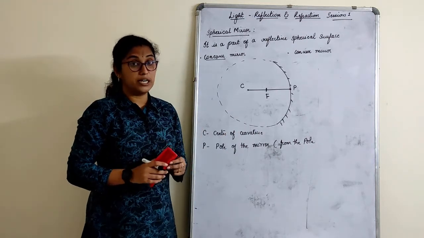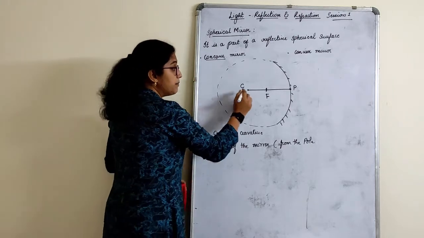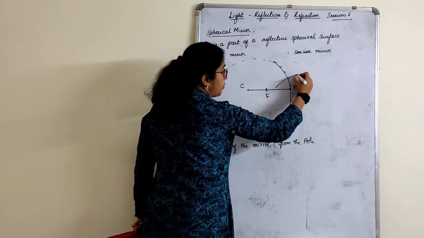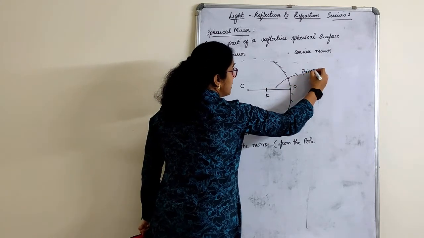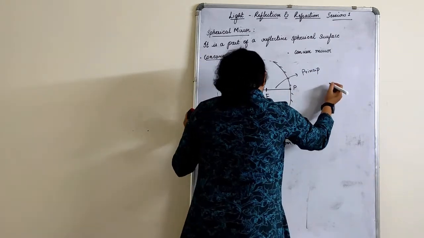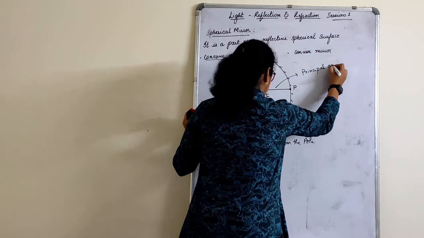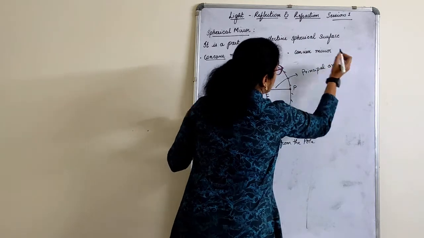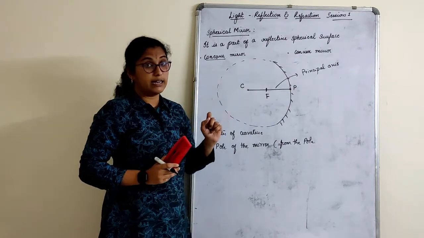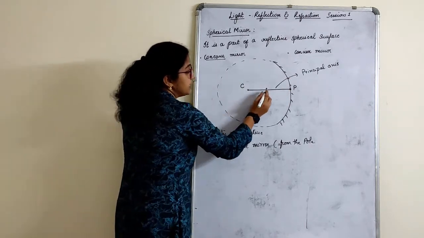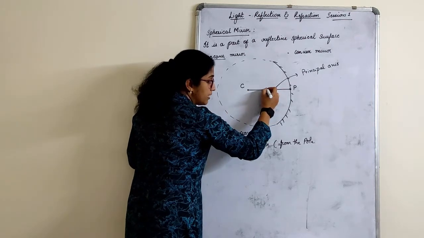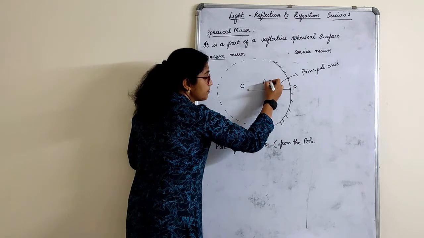What is so important about focal point? We will understand that. Before that, the line which connects the center of curvature to the pole is called as principal axis. So the half of the distance between the center of curvature to the pole is called as focus.